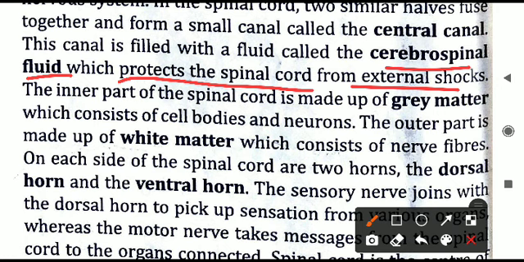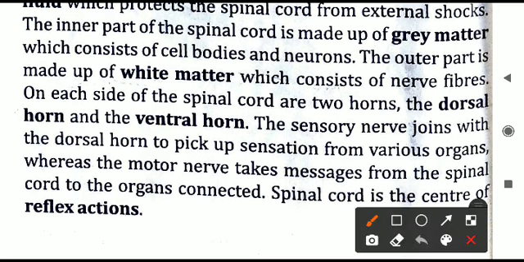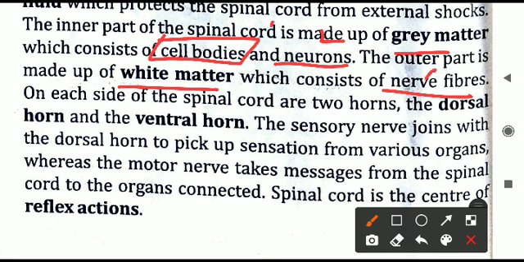Now, the inner part of the spinal cord is made up of gray matter, which has different cell bodies and neurons, that is nerve cells. The outer part is made up of white matter. Inner part gray matter, outer part white matter. In the white matter, nerve fibers are there. In the gray matter, what is there? Cell bodies and neurons are there. In the second thing, the white matter, what is present? Only the nerve fibers are present.